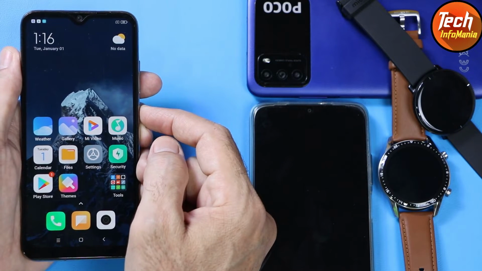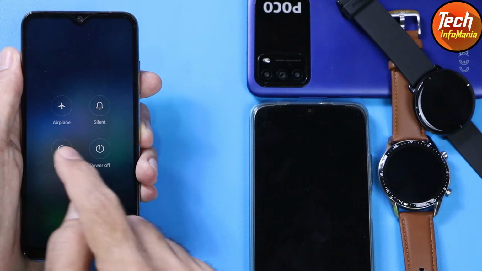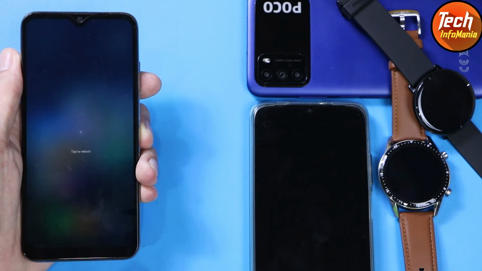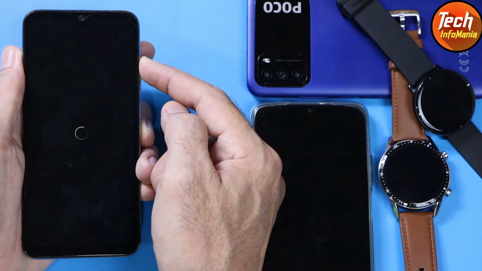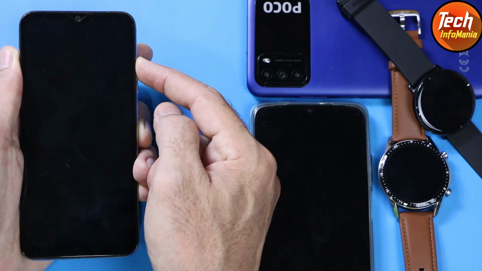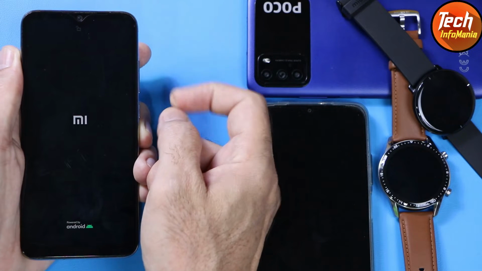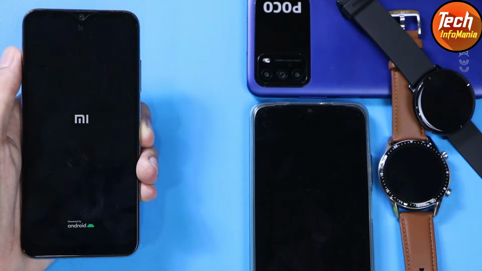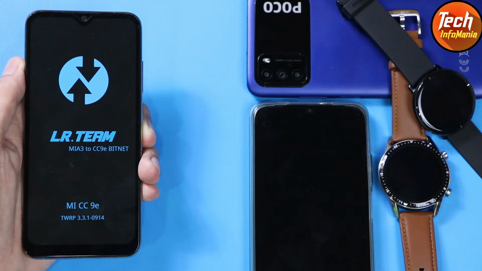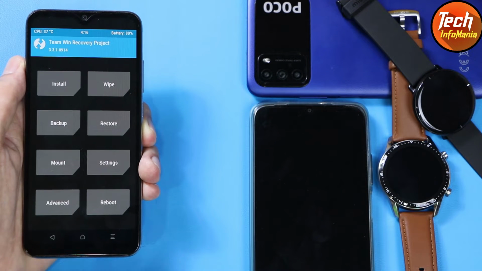Starting the procedure, press the power button key, then tap reboot, and then press and hold the volume up key for a few seconds. The custom recovery screen will appear. Now you can release the key, just wait for the custom recovery. So we got the custom recovery main screen on the mobile phone.